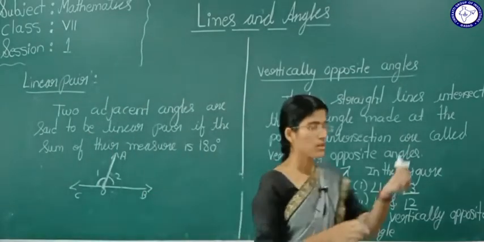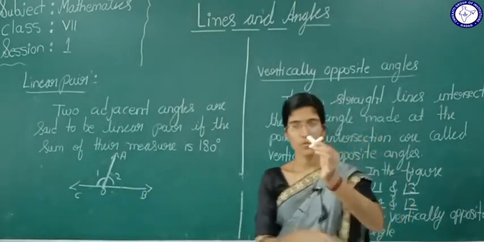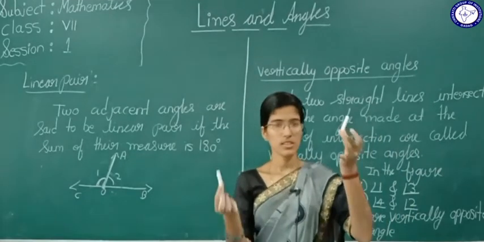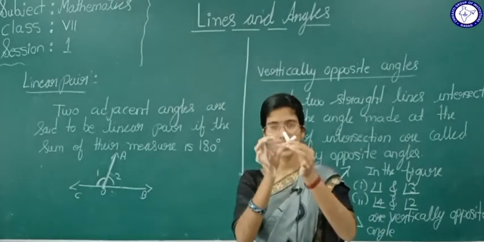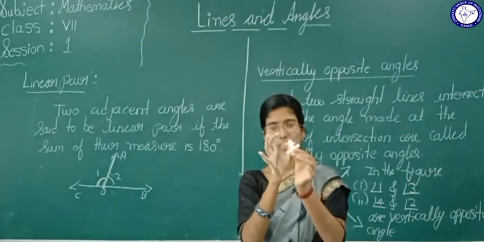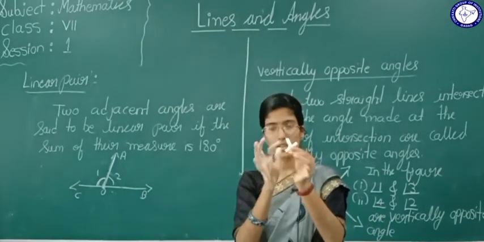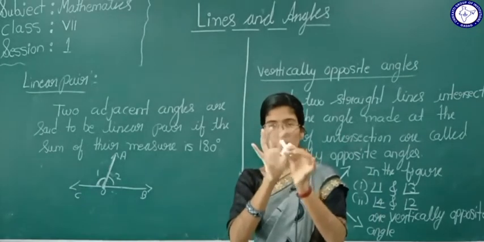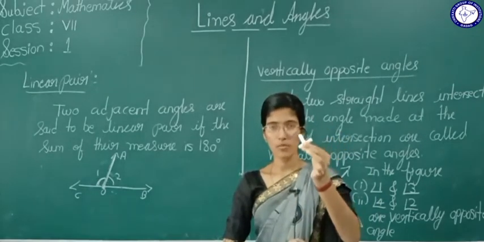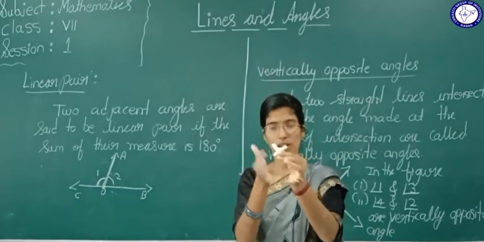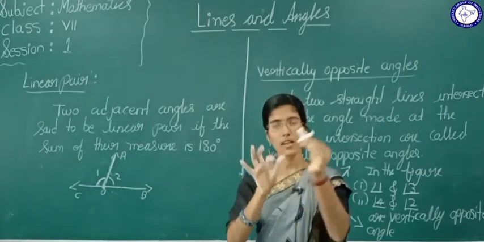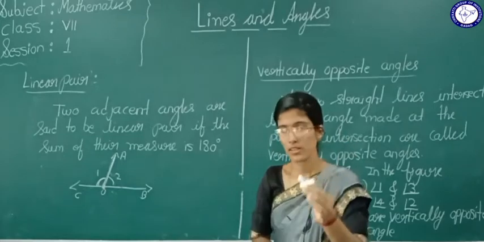Now see here, I just took these two chalk pieces, right? This is a line, right? If two lines intersect at one point, we form 4 angles. So this and this are vertically opposite angles, and this and this are vertically opposite angles, okay?